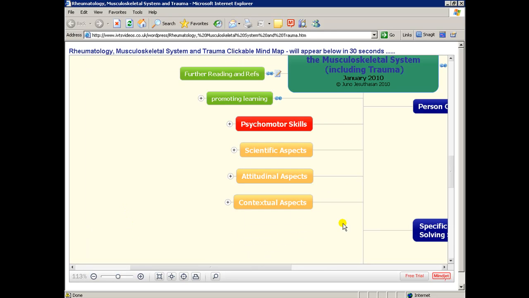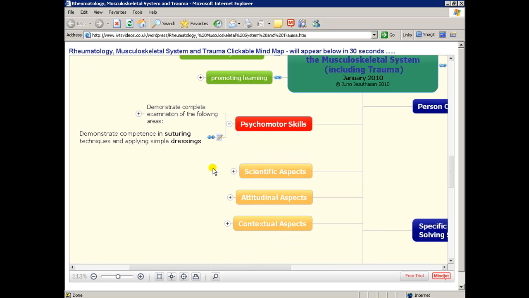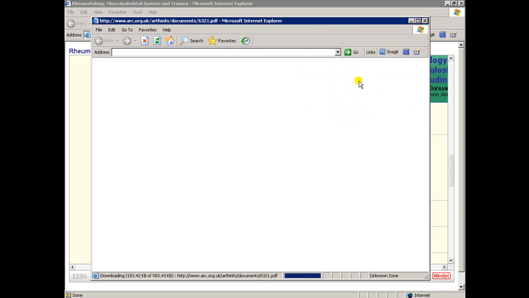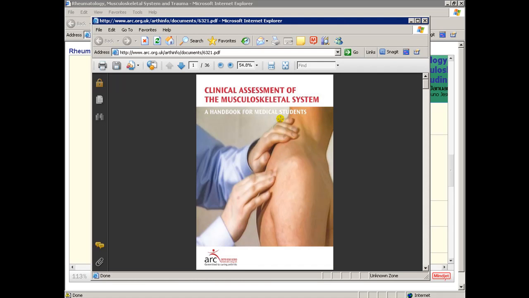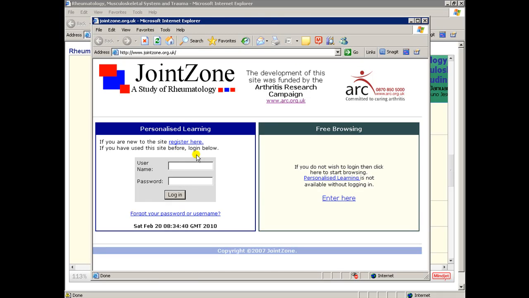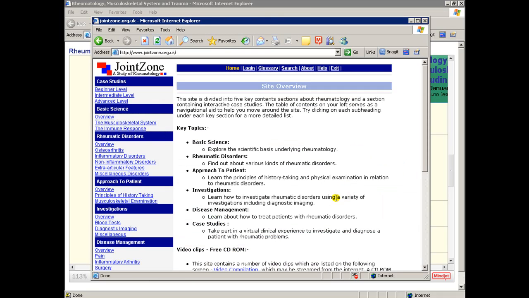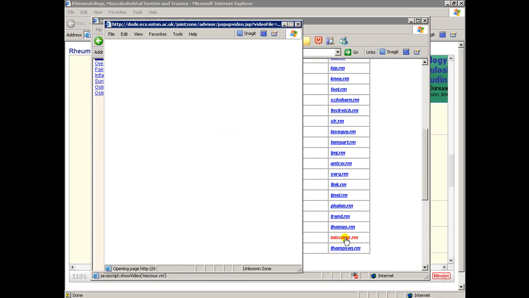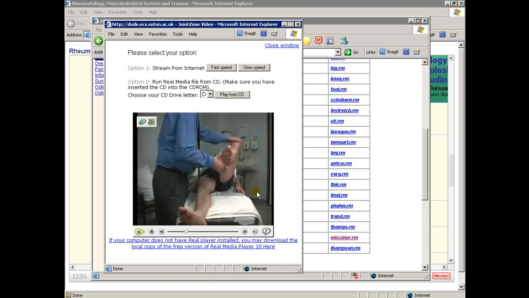On the left of the map, let's just have a quick look at the psychomotor skills. Two high-quality links are the ARC's excellent booklet, which is now available online. And though geared more for medical students, these 36 pages are excellent revision for us all. And finally, the joint zone. When this page opens up, go in on this side under free browsing. Go down to the video compilation, choose your examination, in this case McMurray's, and look at the excellent and succinct video.